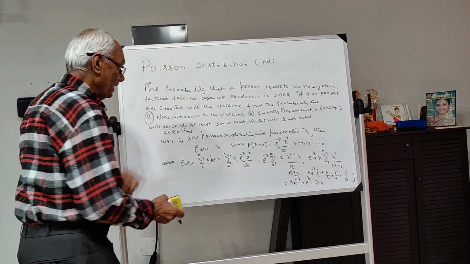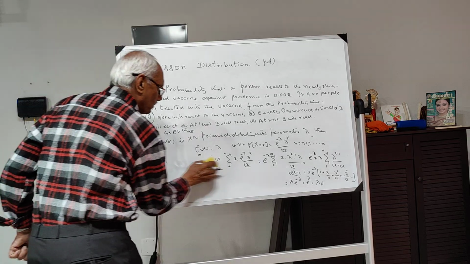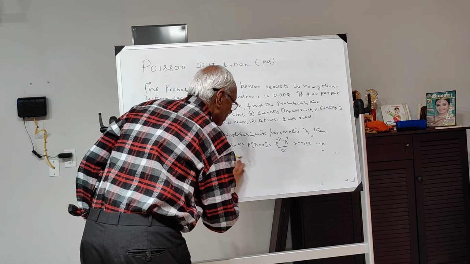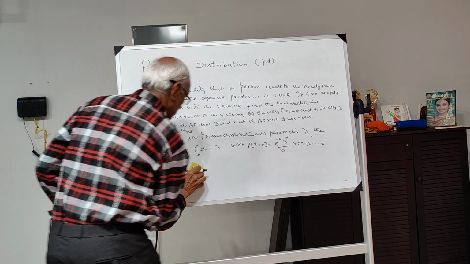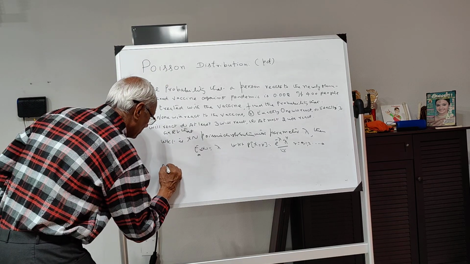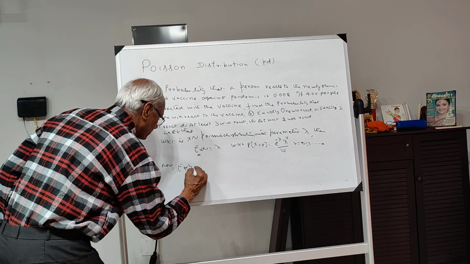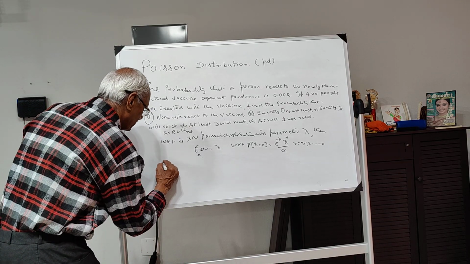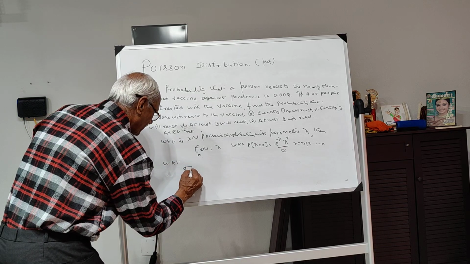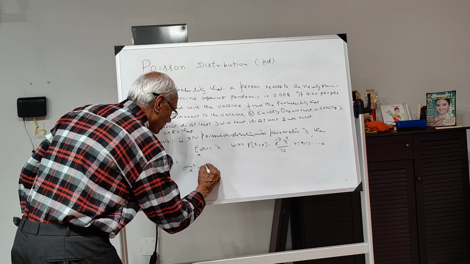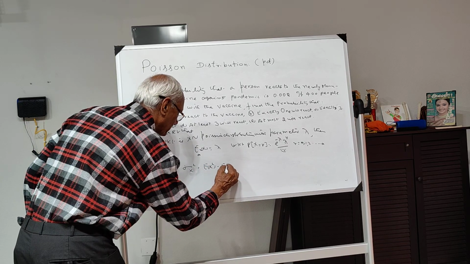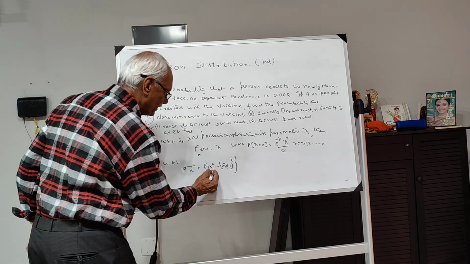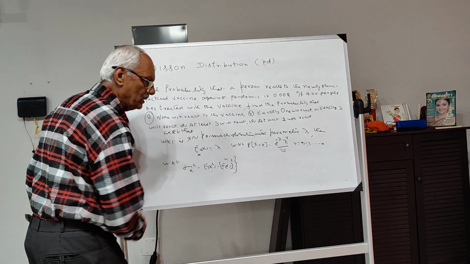Now let me prove the variance, sigma squared of x. Before that you must know that the variance of x is equal to E of x squared minus E of x whole squared. This value I know, but this value I have to find.